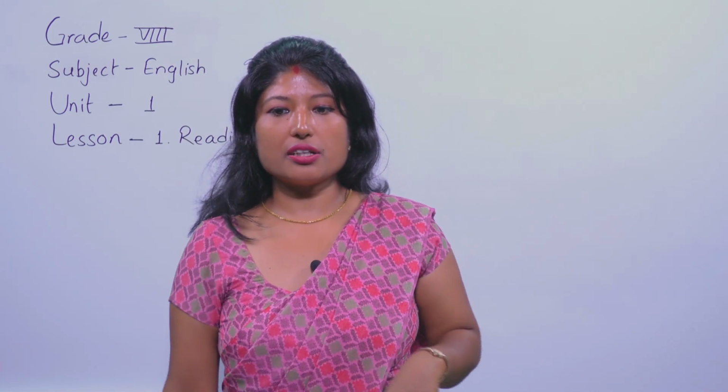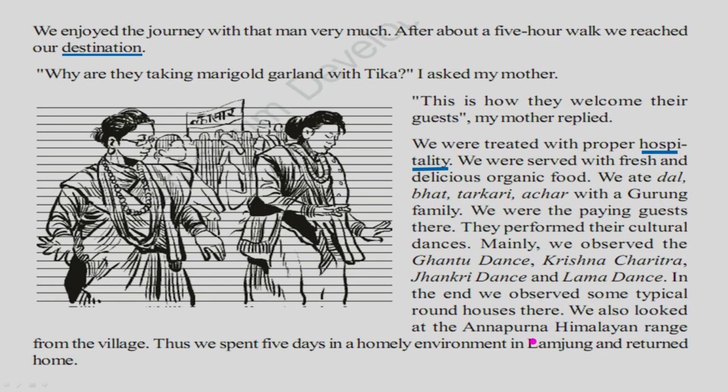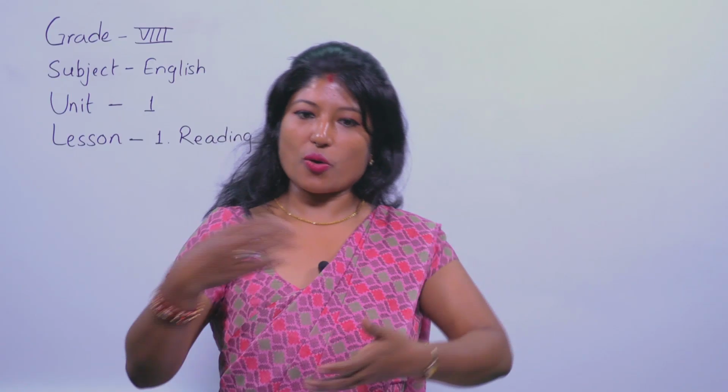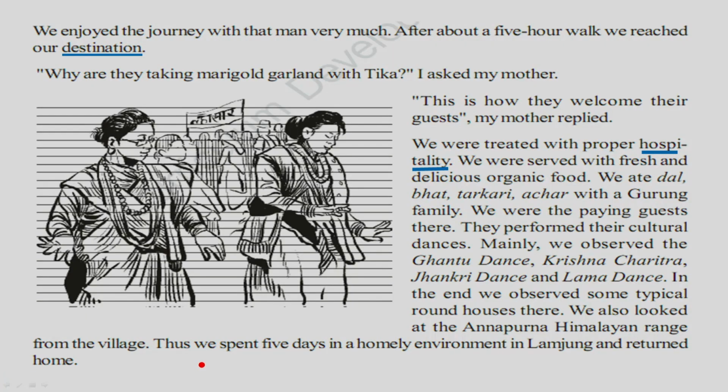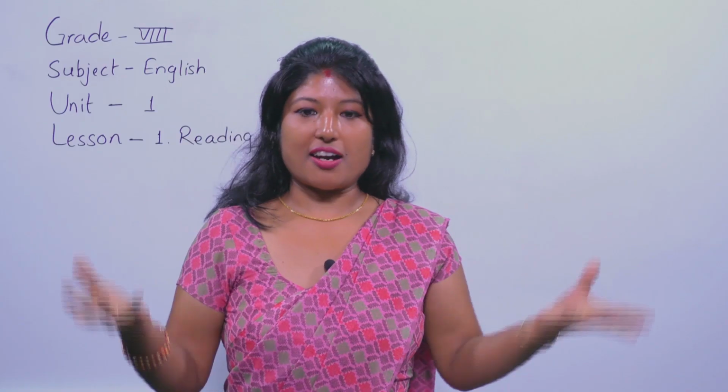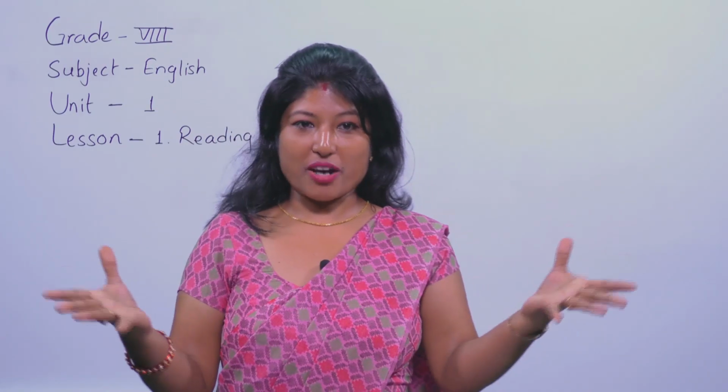And then we also looked at the Annapurna Himalayan range from the village. From there they could see the Annapurna Himalayan range. Thus we spent 5 days in a homely environment, okay, not homestay, homely environment. In the homestay they got a homely environment in Lamjung and returned home. So 5 days they spent over there and enjoyed local food, local dance and the natural beauty of the environment.